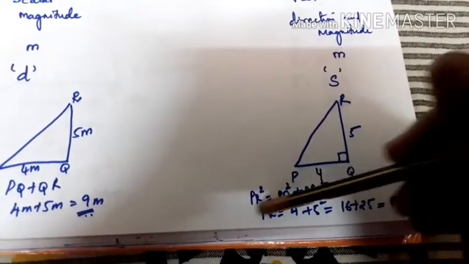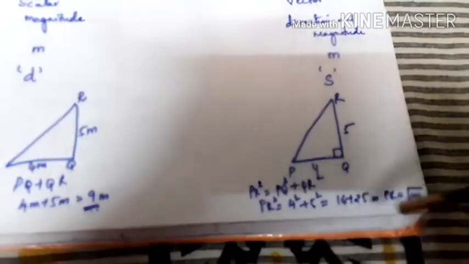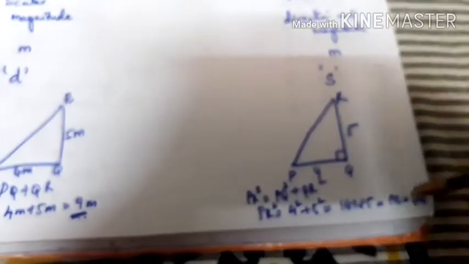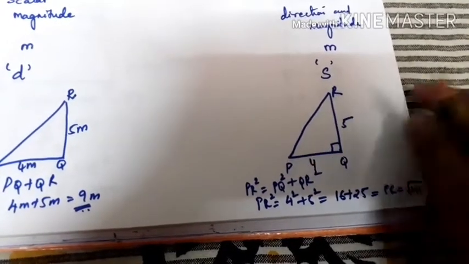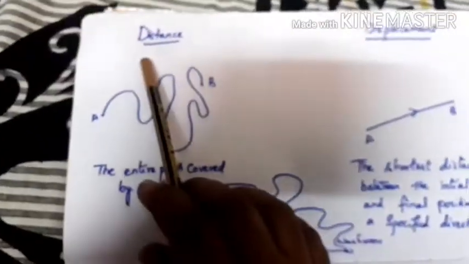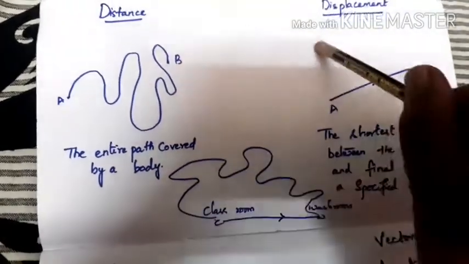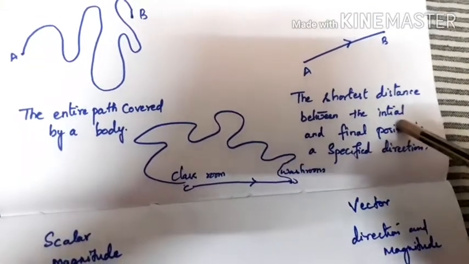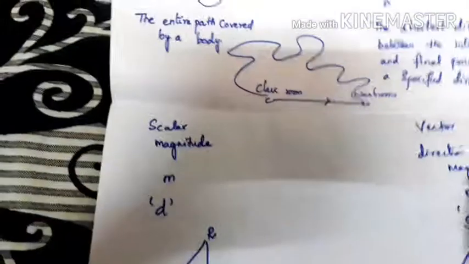How do you get this? This is by the Pythagoras theorem. When you solve it, you get root of 41. So the value of this displacement is root of 41. I hope you understood. Again, I'm explaining: distance is nothing but the entire path covered by a body. Displacement is nothing but the shortest distance between the initial and the final position in a specified direction.